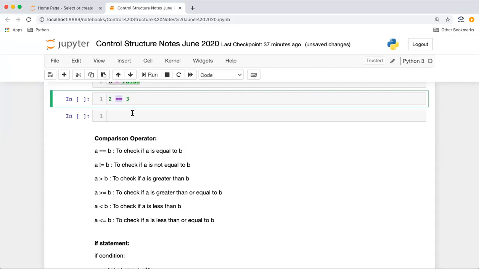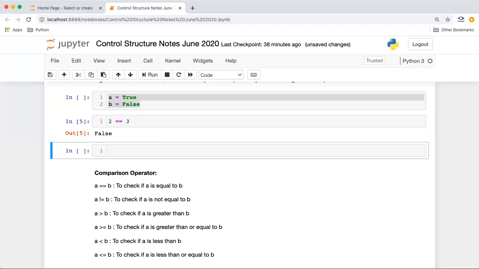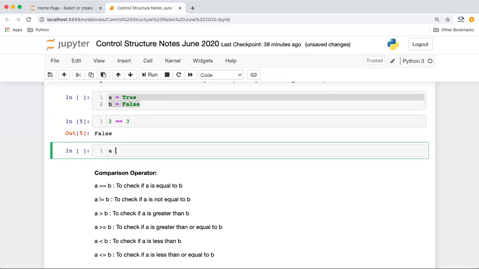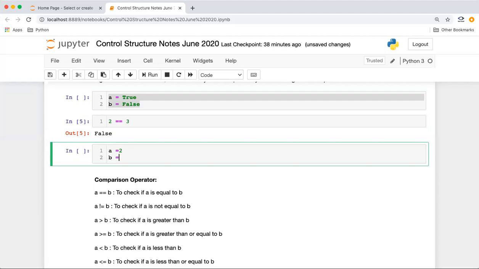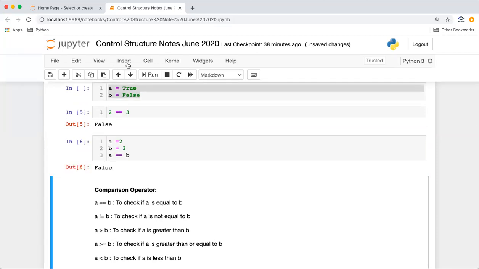If you see here, 2 equal to 3 will not be true. It's coming as false because 2 is not equal to 3. We can also store them in variables and then check: A equal to 2, B equal to 3, and then we can check A equal to B. It's not equal, so it's coming as false. Whenever the condition doesn't satisfy, our Boolean output will come as false.